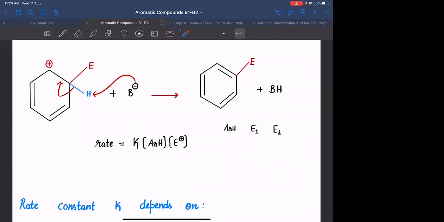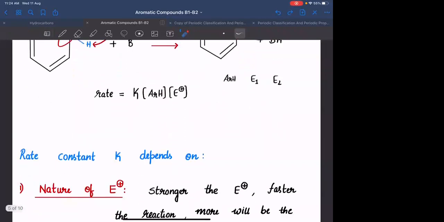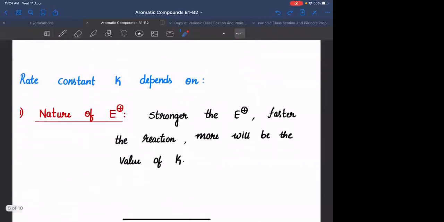How does it depend on aromatic compound? By taking an aromatic compound which has higher electron density inside it. The more the electron density, the faster the electrophile will attack it. Clear everyone? So that is what I have written here in the statements. Rate constant K depends on nature of electrophile. Stronger the electrophile, faster the reaction, more will be the value of K. Any doubt in that statement?